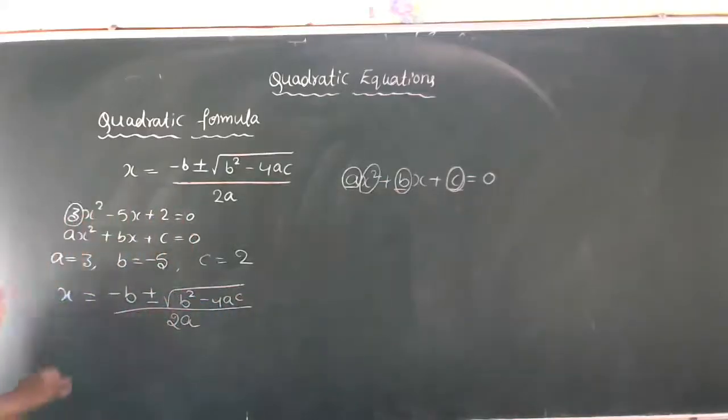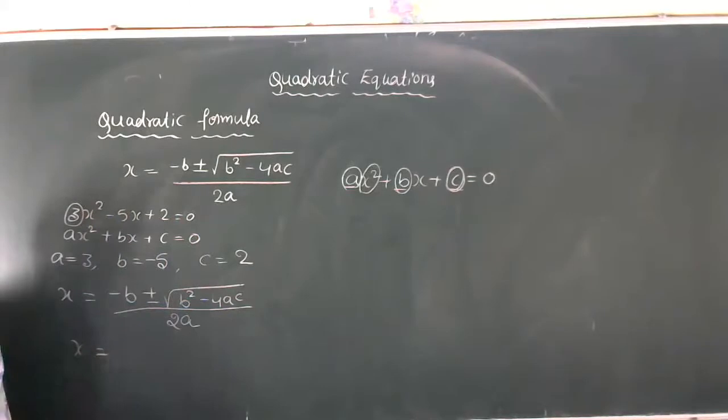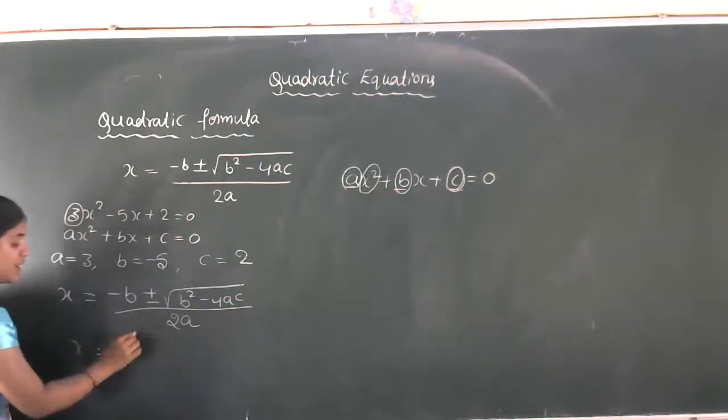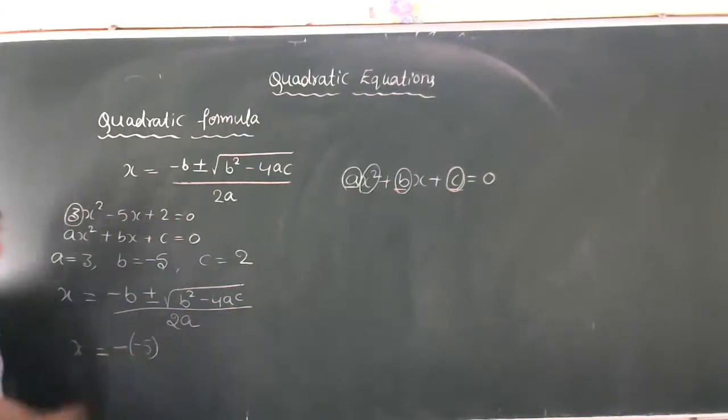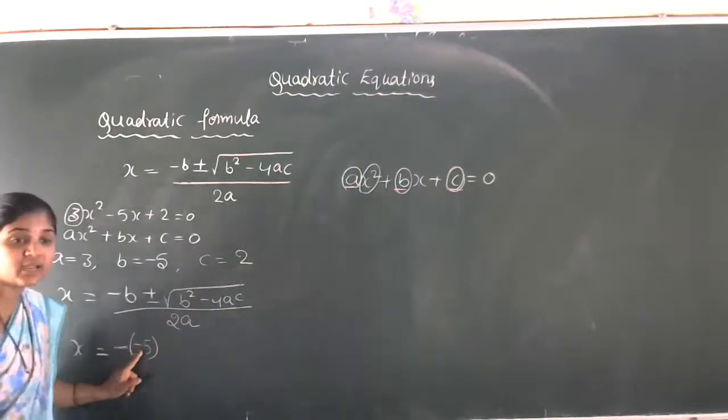Now let us substitute the values here. See here, minus b. The minus sign as it is you have to write. Then the b value. What is the b value here? Minus 5. In brackets you have to write minus 5. Minus of minus 5. Got the idea?